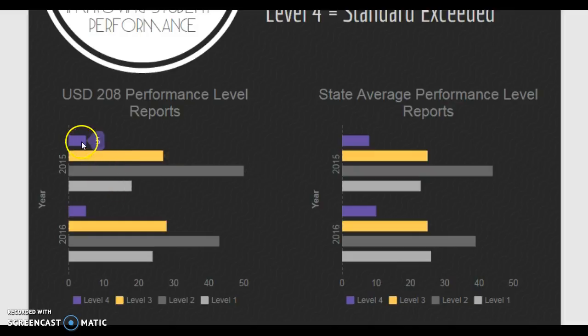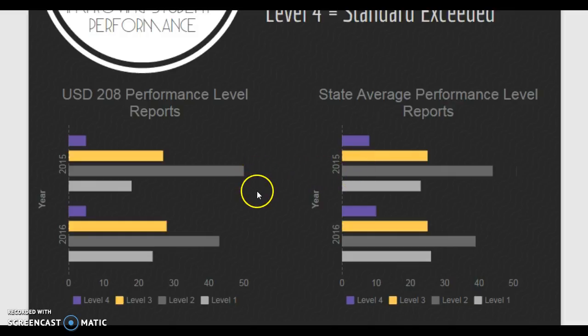So in 2015, we had 5% of our students exceeding standards, while the state average had 8%. 27% of our students met the standard, while 25% at the state level met the standard. And you can see that about 50% of our students nearly met the standard, while 44% was the average for the state.